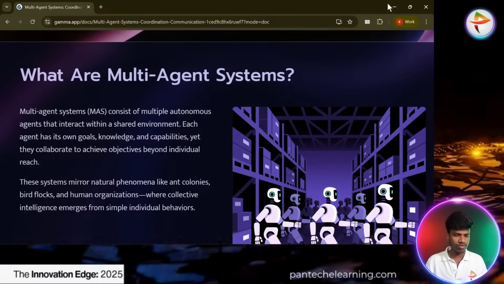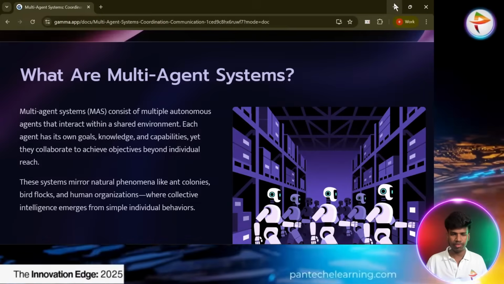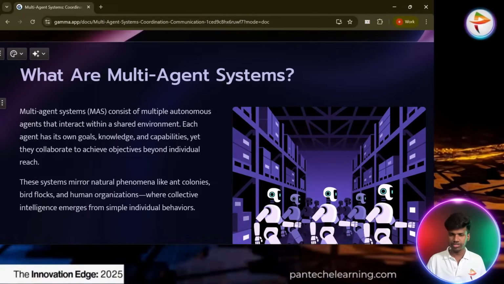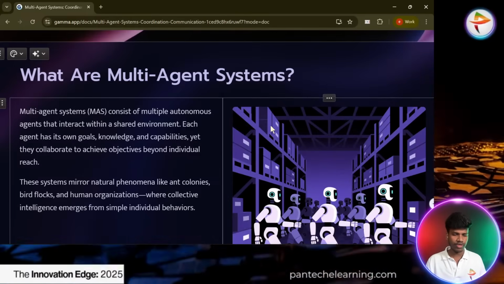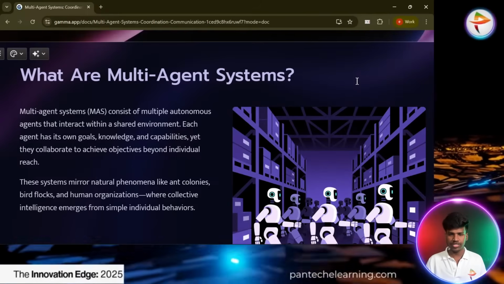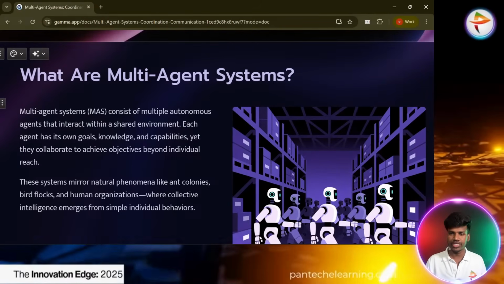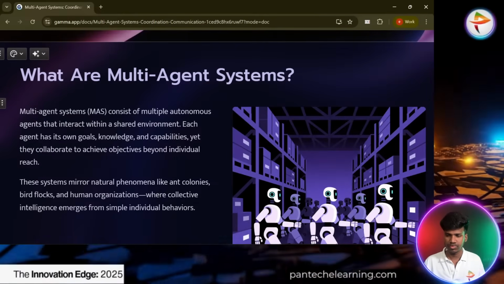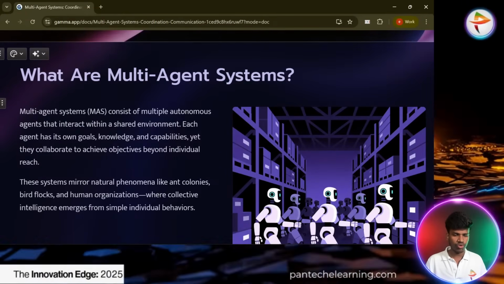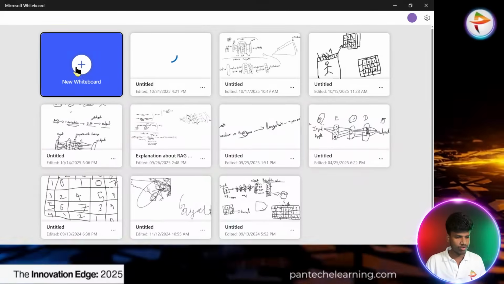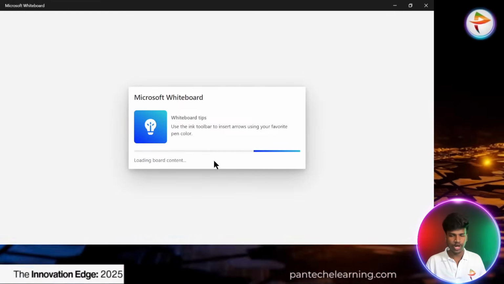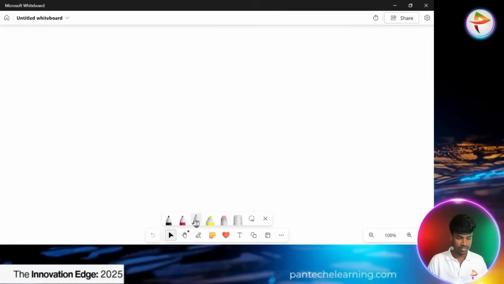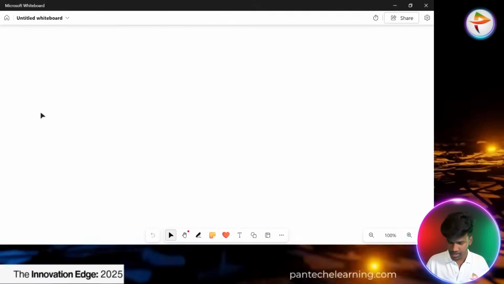Now I have to show you an example, one explanation, and then we wind up this session. This is just a theoretical way. In upcoming sessions we will see examples of multi-agents one by one. Now I will open the whiteboard, so we can easily write what we are trying to say.